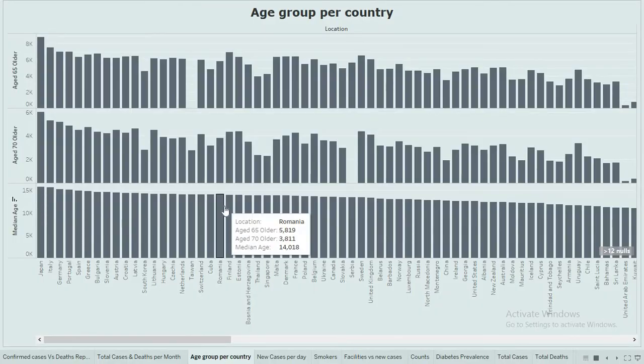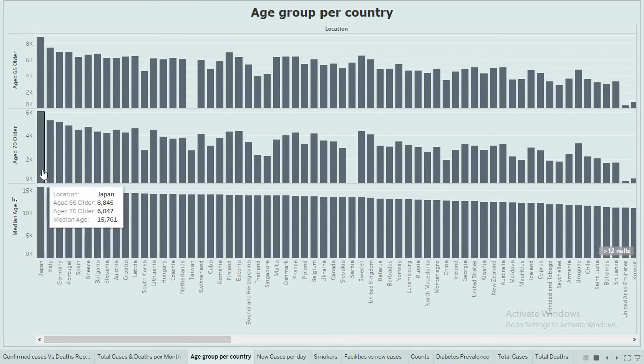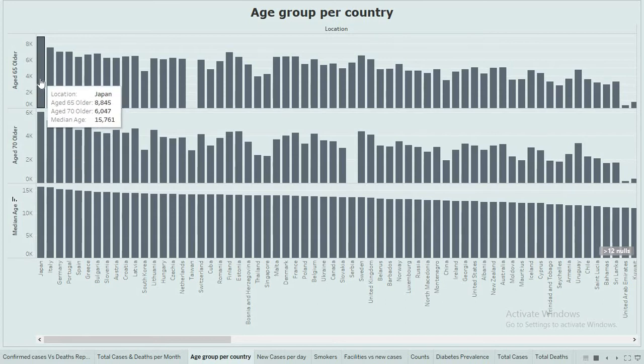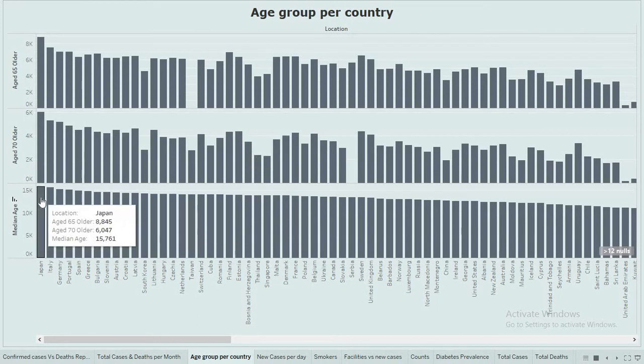The third graph shows us the age group per country. If we consider Japan, the median age group was affected, with a count of 15,761 out of the total cases, and for persons aged above 70 there are 6,000, and above 65 it is 8,845, which is around 9,000. This graph shows us the age group affected by the COVID-19 situation country wise. Japan has the highest number of median age group affected.